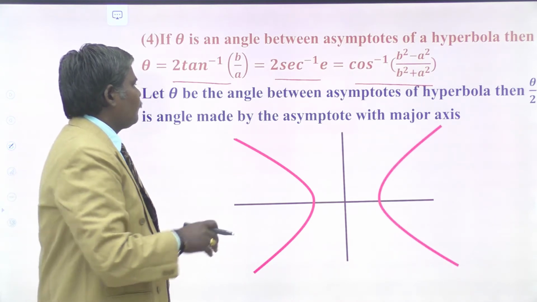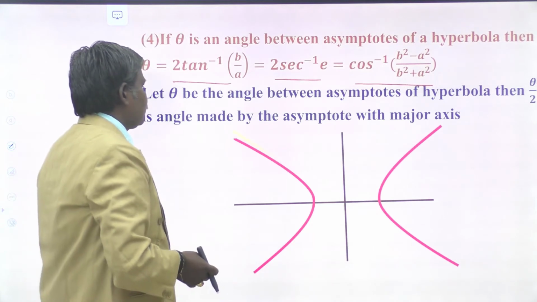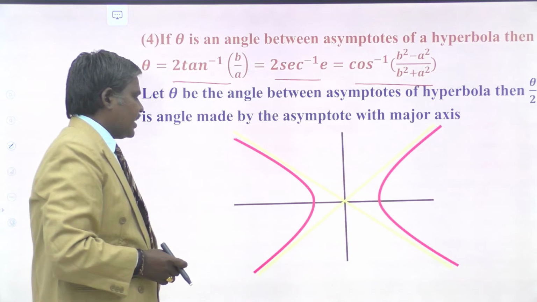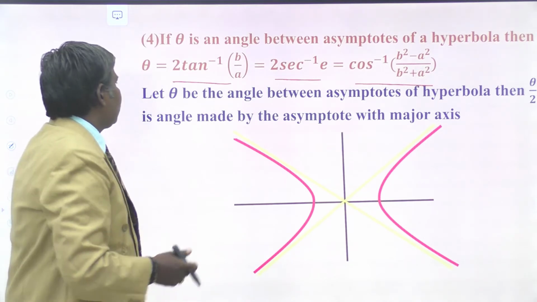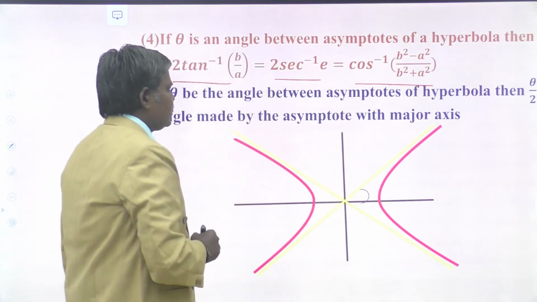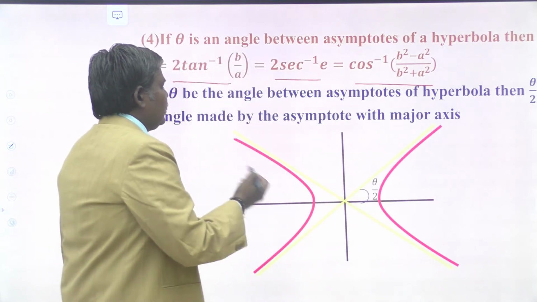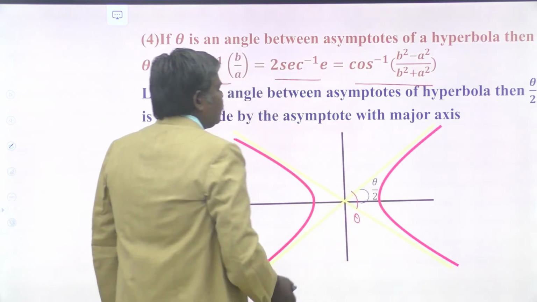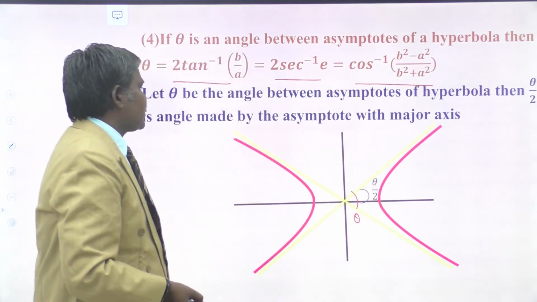Now let us draw the asymptotes. This is the first asymptote. This is the second asymptote. Now theta is the angle between the asymptotes of the hyperbola. This is theta. Then theta by 2 is the angle made by the asymptote with the positive direction of the x-axis.